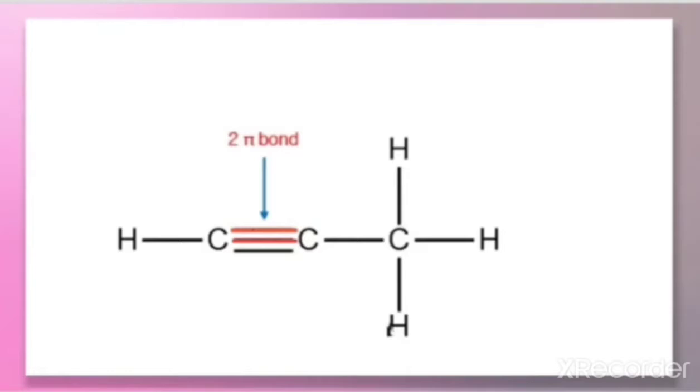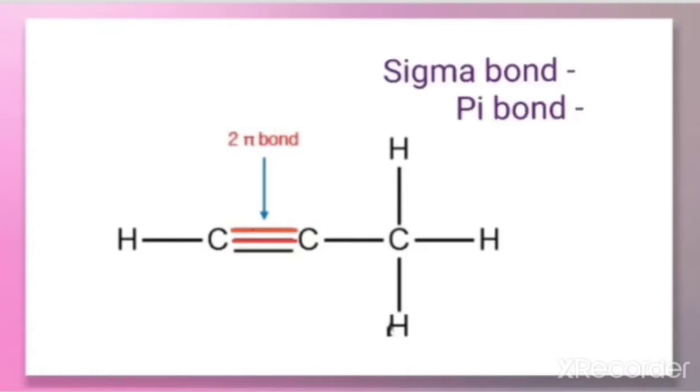So let us count the number of sigma and pi bonds present in this. This is a single bond, that means it is a sigma bond. What about this bond? This bond is also a sigma bond. This one is also sigma. This is also sigma. Here from the triple bond, one bond is sigma, and this is also a single sigma bond.